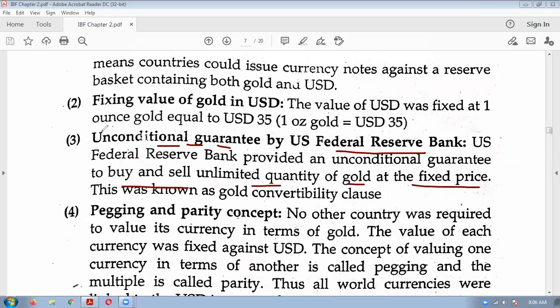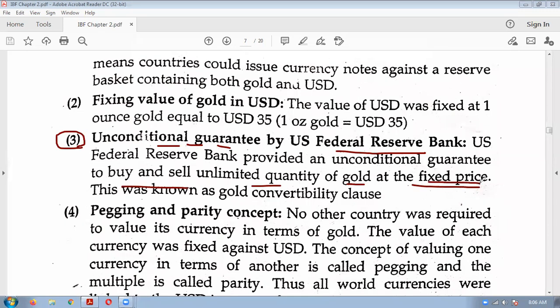This was a very big guarantee. We will see later on why the Bretton Woods system collapsed also.